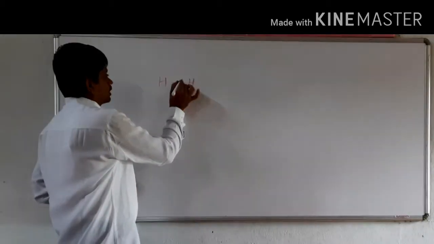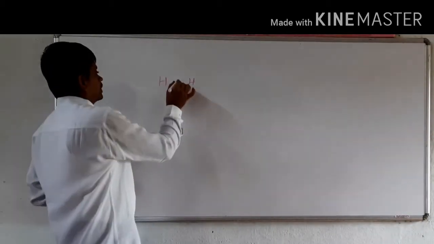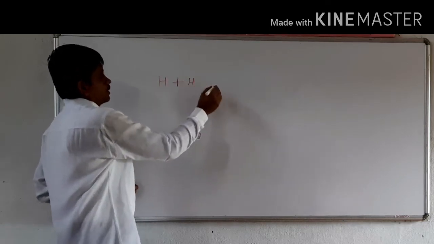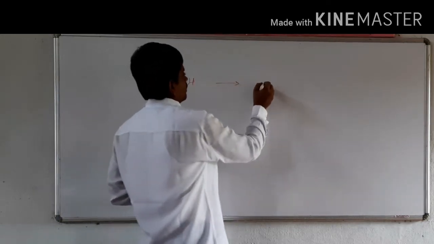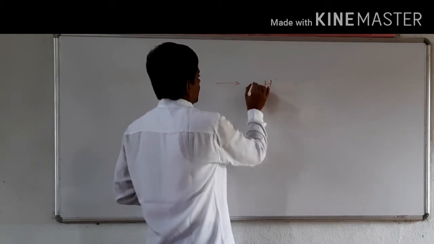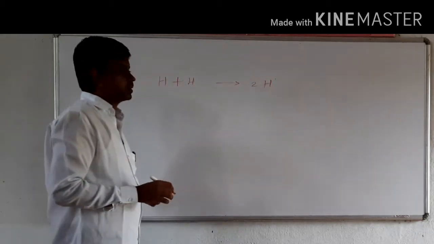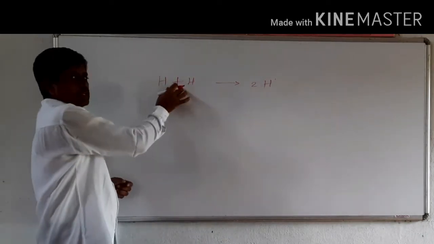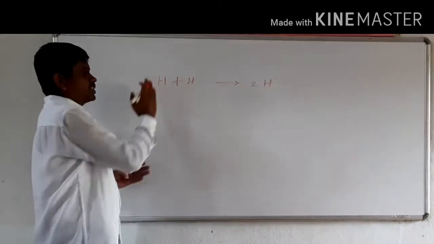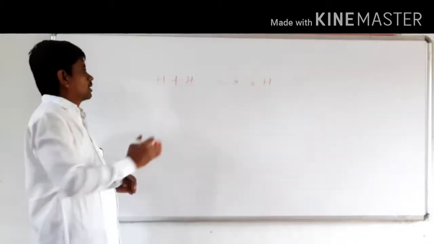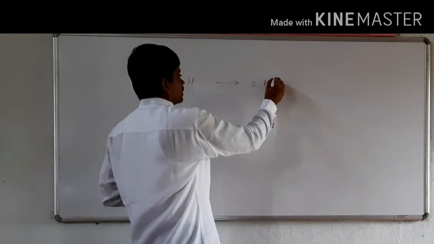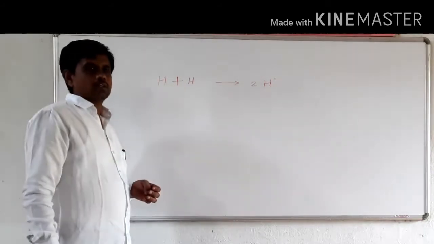This sigma bond is broken homolytically to give 2 H free radicals. The bonding pair is symmetrically broken down to give 2 free radicals.